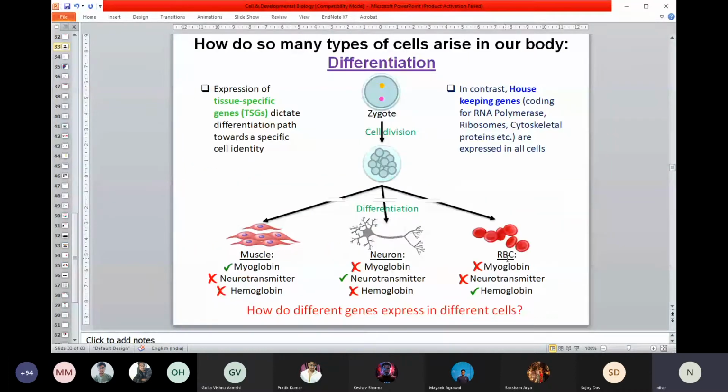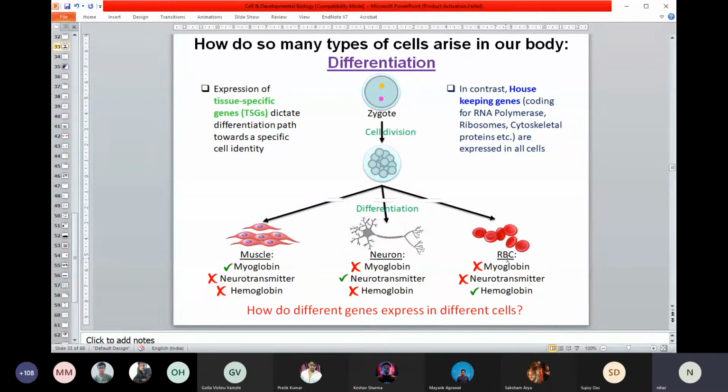So today we'll start with this: you now have an idea about how mitosis happens and how meiosis happens, the two different ways of cell division. One is equal cell division, another is reductional cell division. But then think about how different types of cell, or different parts of our body, can be produced from a single cell.